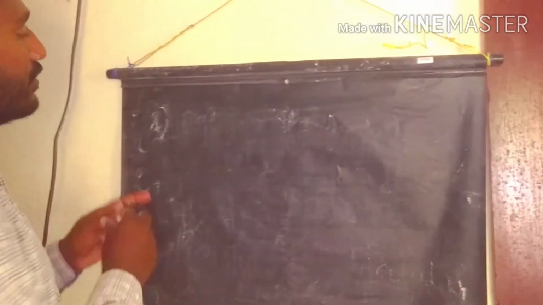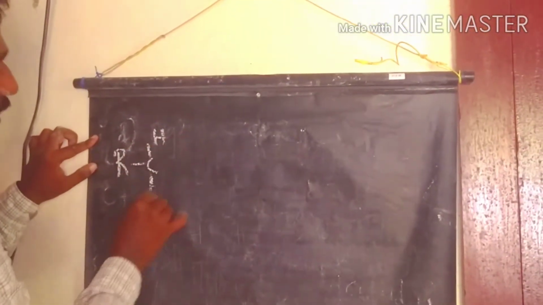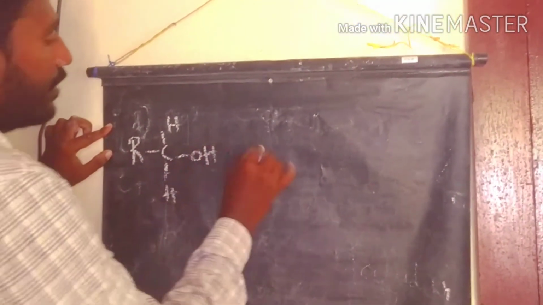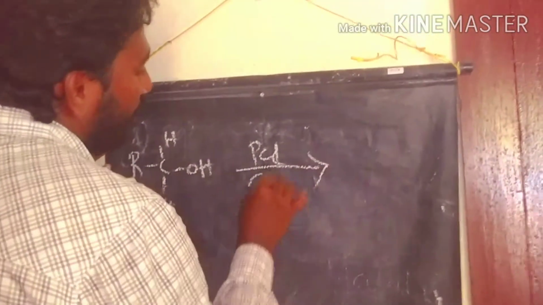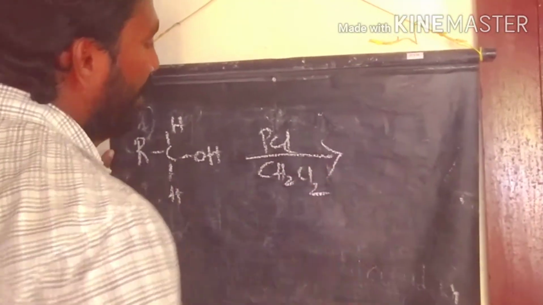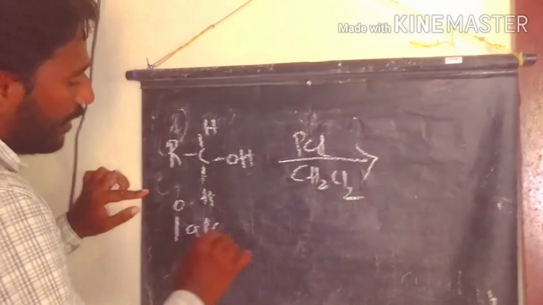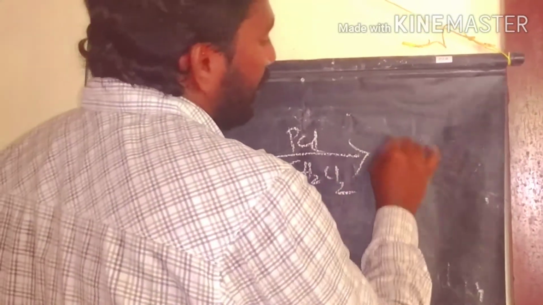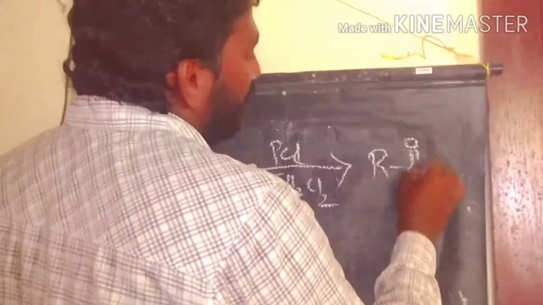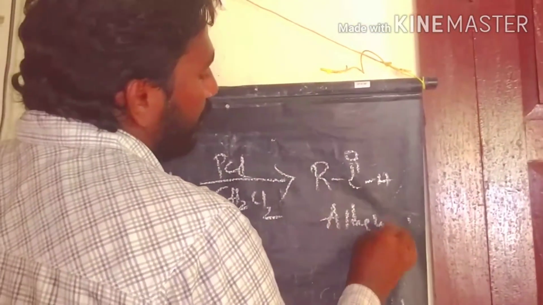If we take primary alcohols under PCC, with dichloromethane as the solvent, we get the aldehyde. So here the general aldehyde we write.